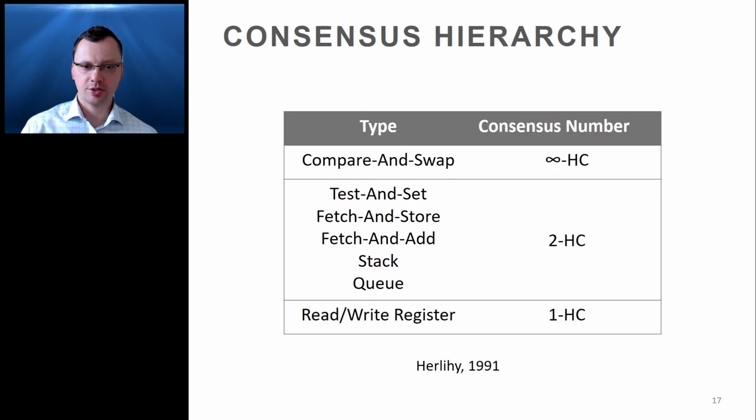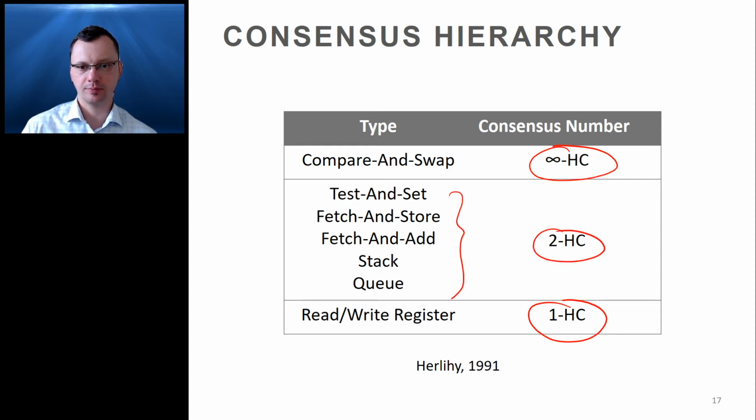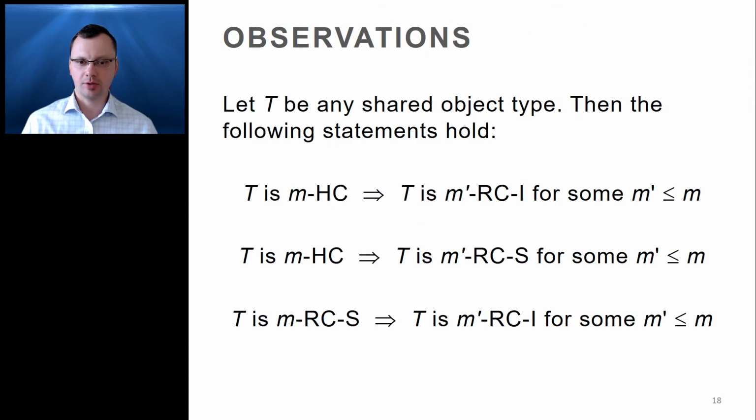With that notation in mind, this is what the conventional consensus hierarchy looks like. CAS is universal, it has infinite consensus number. Read-write registers have consensus number 1, and several important types have consensus number 2. With respect to recoverable consensus, we can make a number of general statements relating consensus numbers.